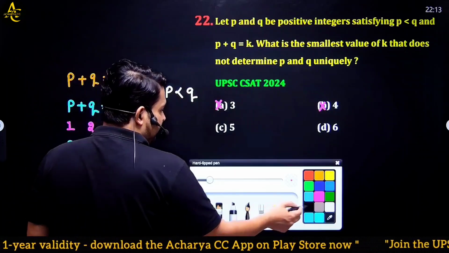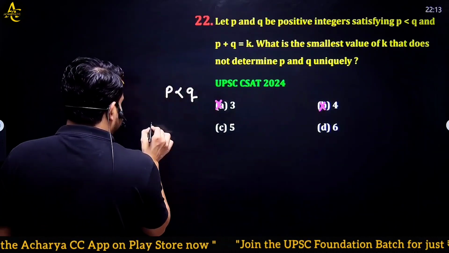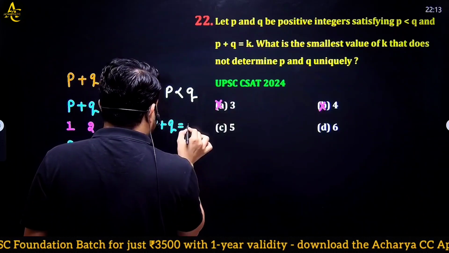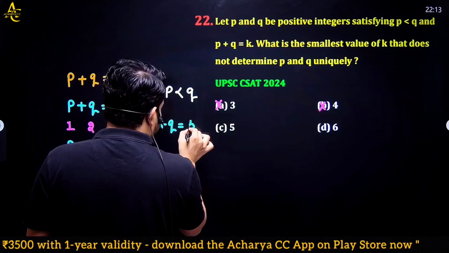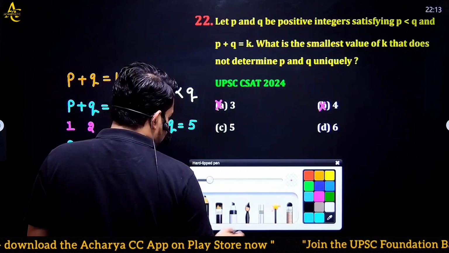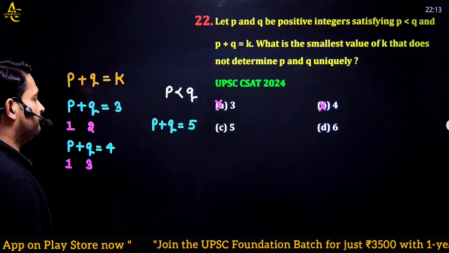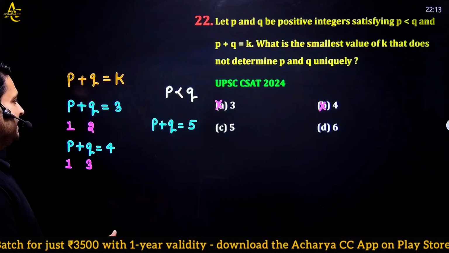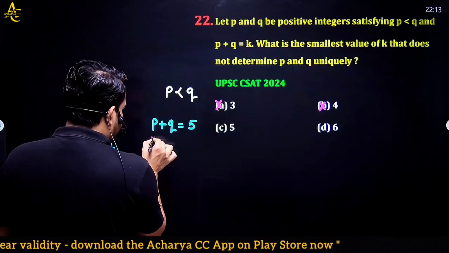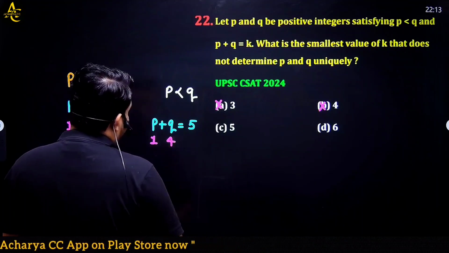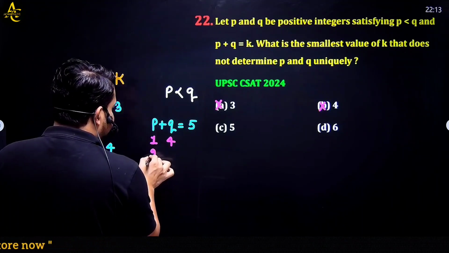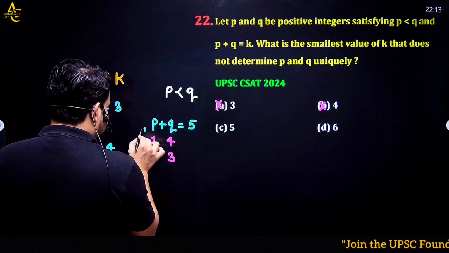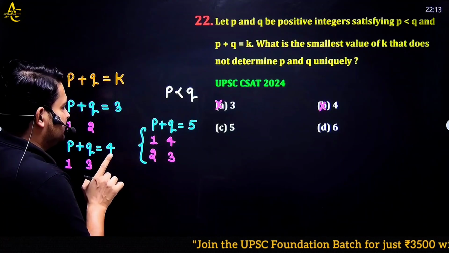See, if I take P plus Q equal to 5. That was the trickiest question UPSC asked in 2024. If I take P plus Q equal to 5, it can be done in many ways. First of all, we have to take P less than Q. So I can write 1 plus 4 equal to 5. I can also write 2 plus 3. So in this scenario, I cannot tell you the exact values of P and Q.